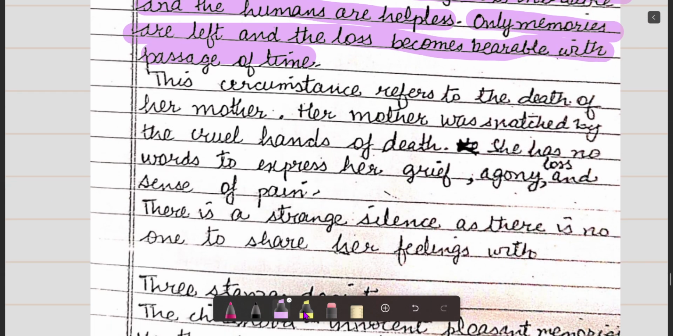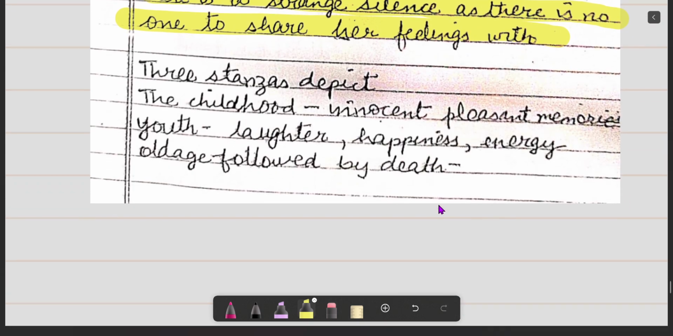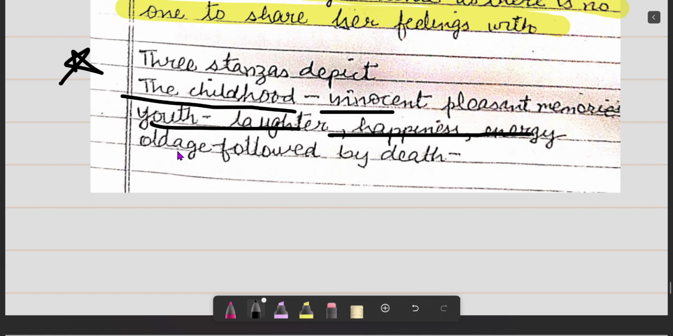This circumstance refers to the death of her mother. Her mother was snatched by the cruel hands of death. She has no words to express her grief, agony, loss, and sense of pain. There is a strange silence as there is no one to share her feelings with. The three stanzas depict, this is a very important thing: the first stanza depicts childhood which is innocent, the second depicts the youth, laughter, happiness and energy, and the third depicts old age followed by death.